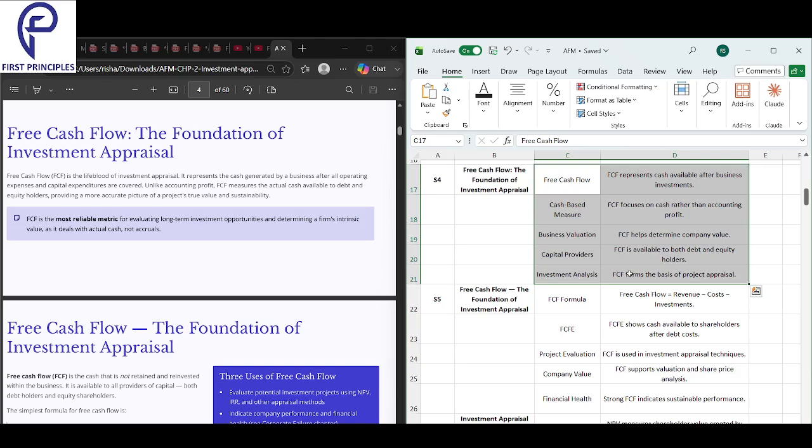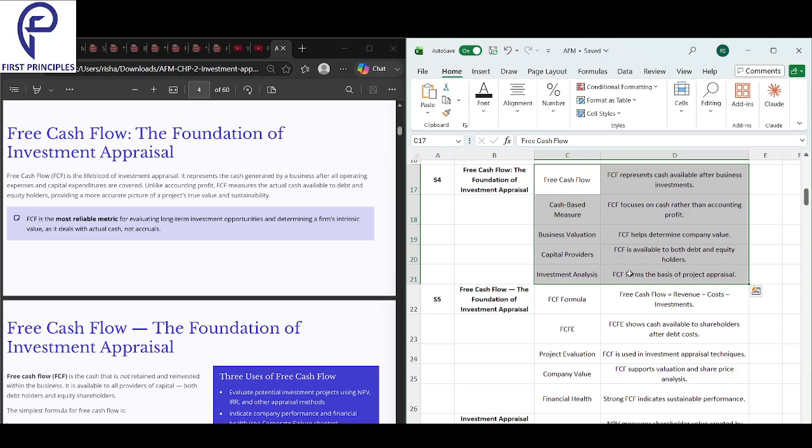When we look into free cash flow, it's the foundation of investment appraisal. Investment appraisal we saw under corporate finance. It's a tool that helps us to decide whether to invest in a project or not. Free cash flow is the foundation of investment appraisal. To do investment appraisal, you need a foundation, and that foundation is free cash flow.